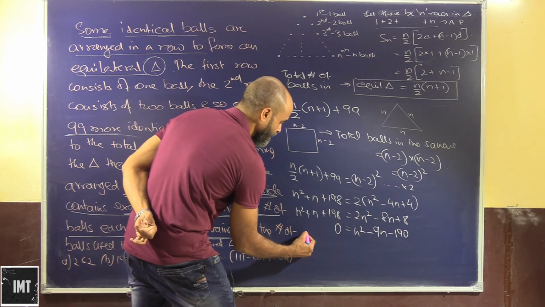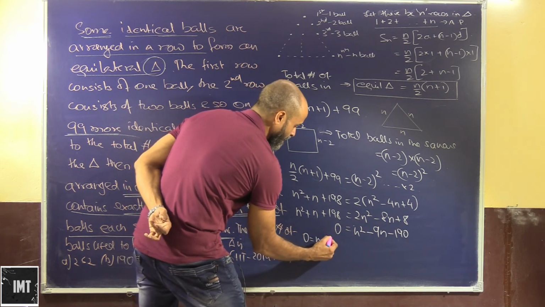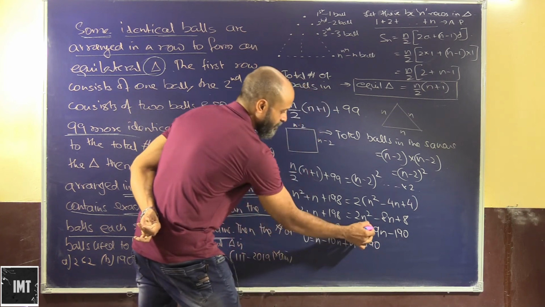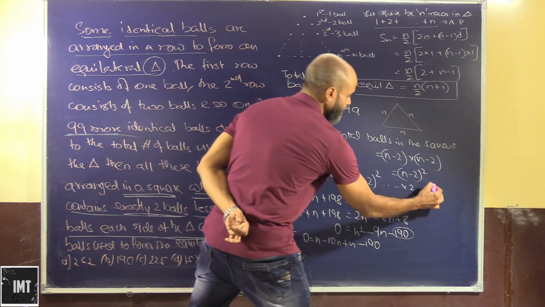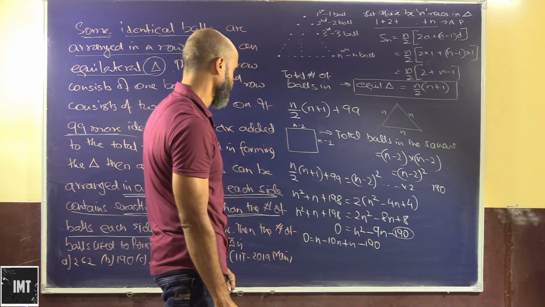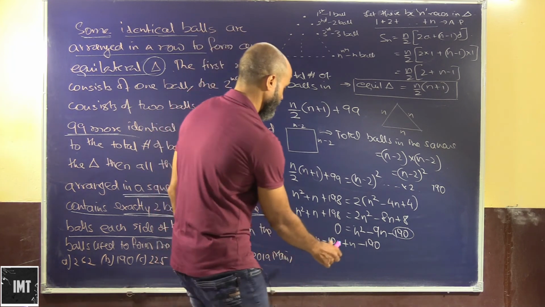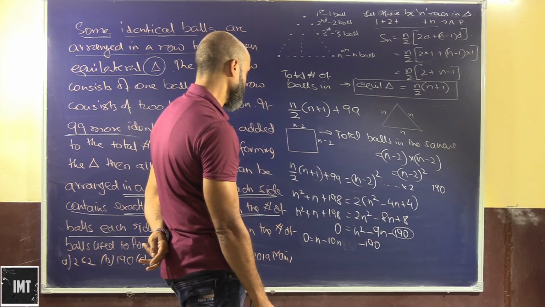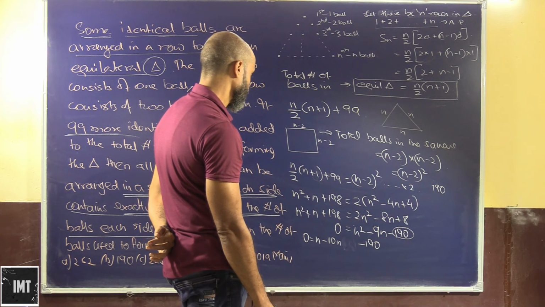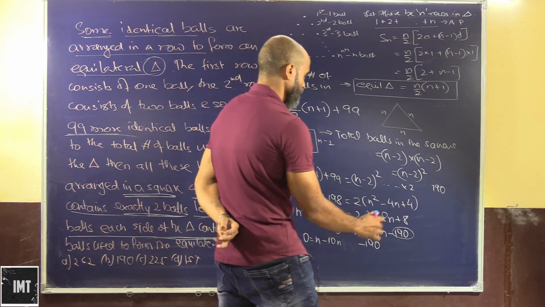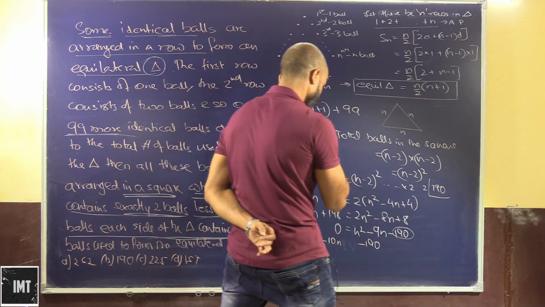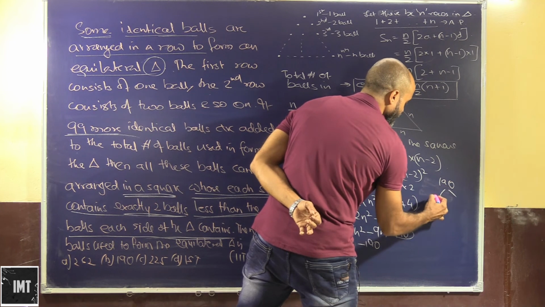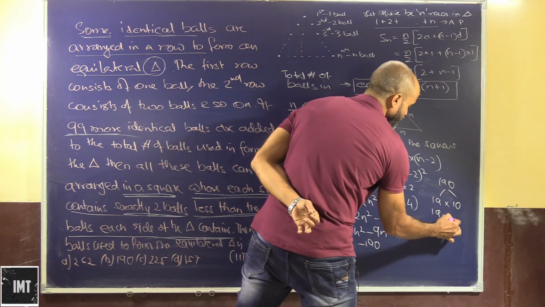Very quickly we can say that 0 is equal to n square minus 9n minus 190. We are just factorizing this 190. So we have to have minus 9n. This is 19 into 10. Yes, 19 into 10. If we factorize 19 into 10, then 19 minus 10 gives us 9.